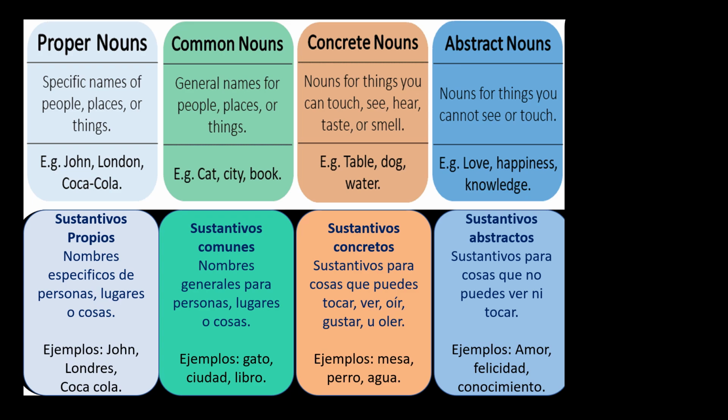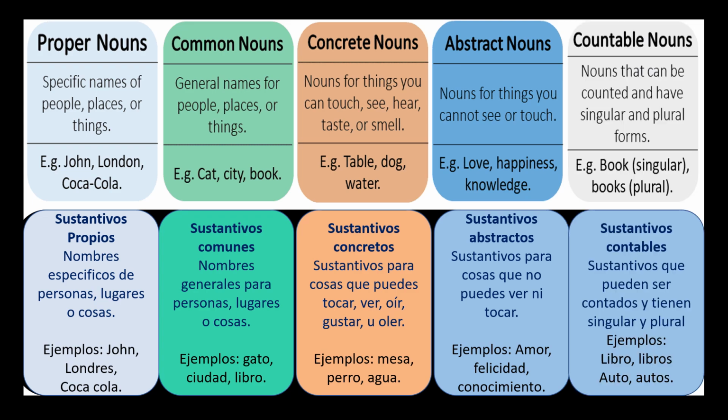Next, countable nouns. They are very easy. Countable nouns are nouns that can be counted and have a singular and plural form. For example, book, singular, books, plural. It might be dog, singular, dogs, plural. Okay, let's go on.